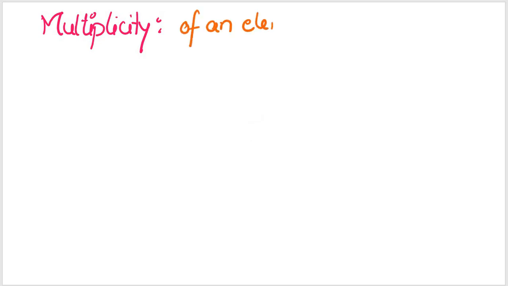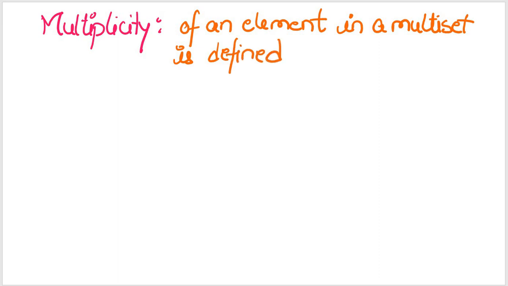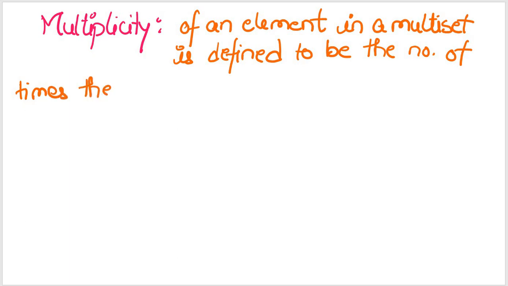One is multiplicity. The multiplicity of an element found in a multiset is defined to be the number of times the element appears in the multiset.